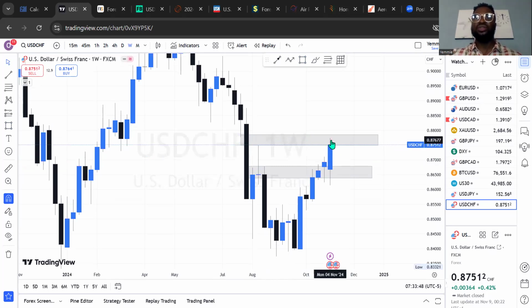So if this retraces from here to this price level, it is still very, very okay. The only thing is we'll be waiting for the market to come to a price level to give us more buy opportunity. And where would that be? Let's check that on the daily time frame.